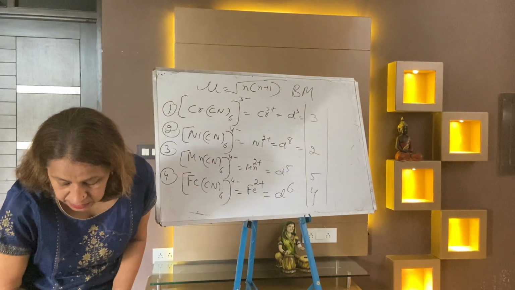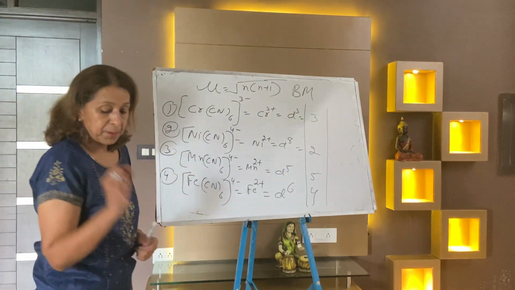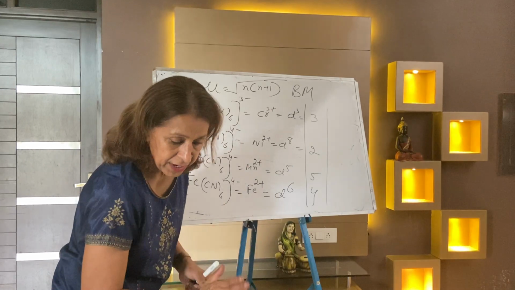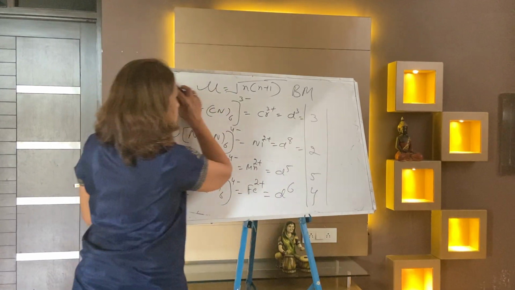Now the next question is a very important one from practical work. In the practical there is a very important test, the name of this test is the ring test.